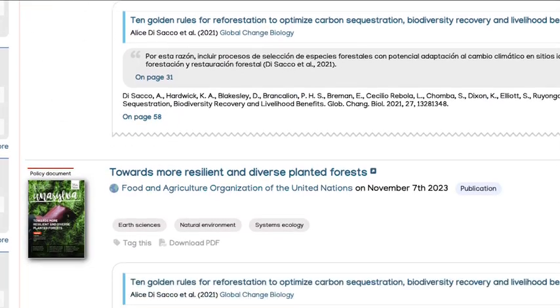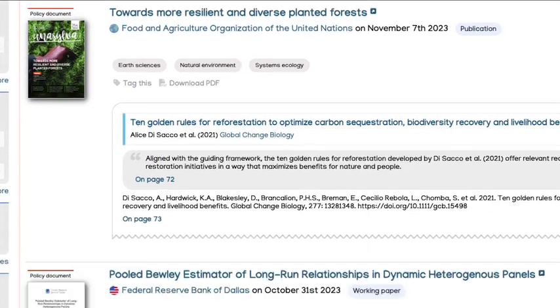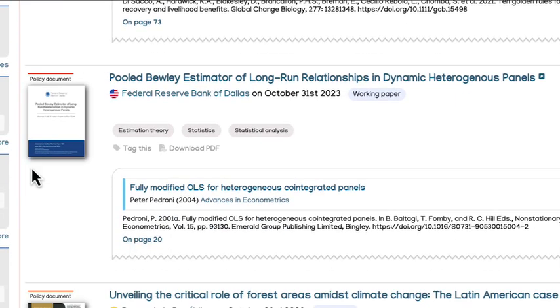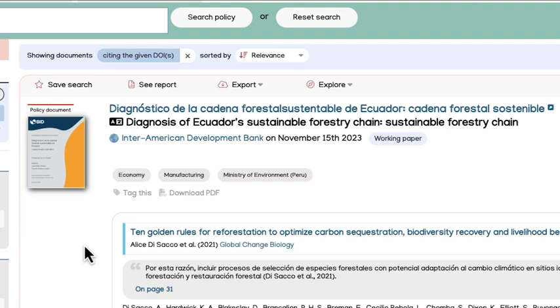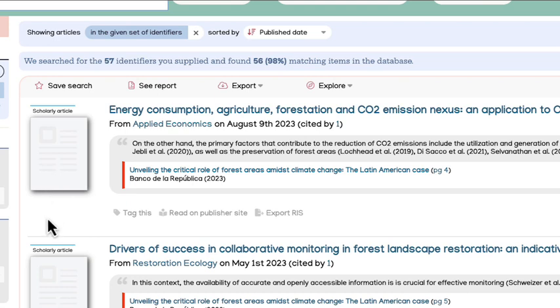And again, you've got filters that you can use and apply on the left-hand side as well. So that is a very quick, brief introduction to Overton. There are lots of little features and tags and filters that you can apply and play with that I haven't gone through, but that gives you a really good overview of how to use it and some of the examples of what you can use it for.